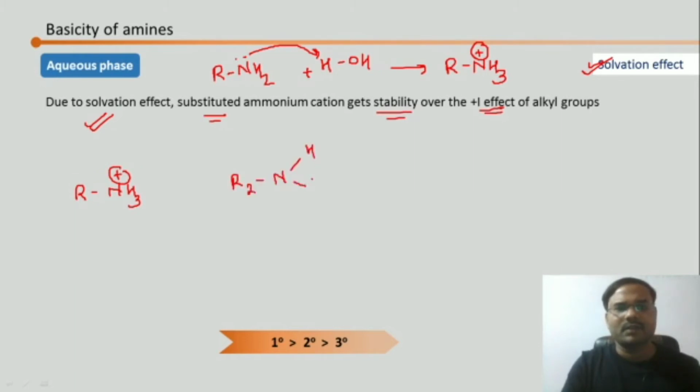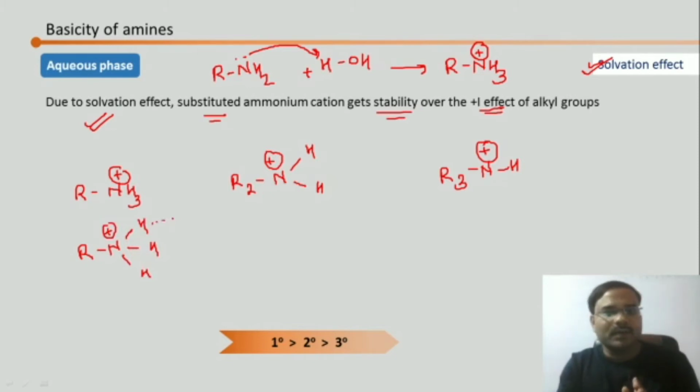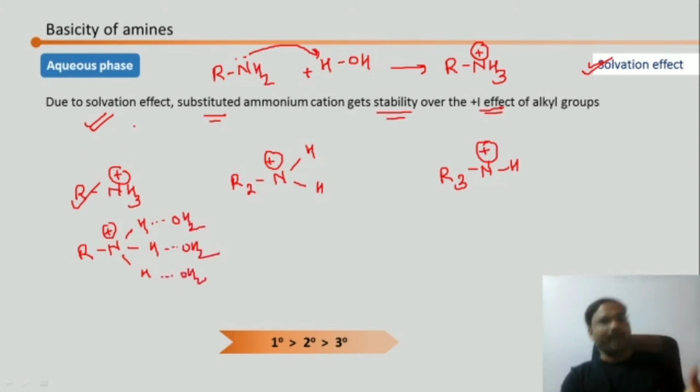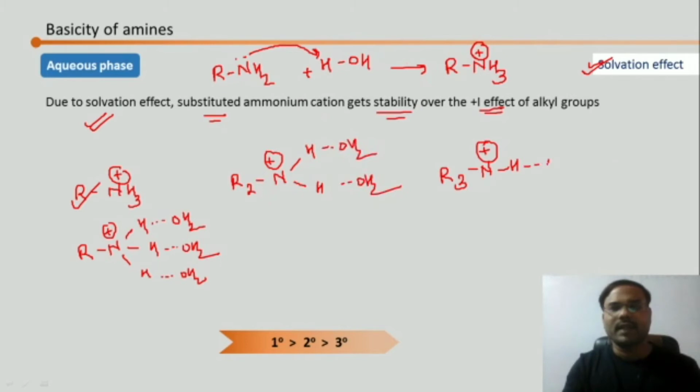Okay, let's draw those hydrogens separately. And for tertiary we are going to have it like this. Correct? In case of primary, let me write that hydrogen separately. These hydrogen atoms can form a hydrogen bond with water molecules present in the solution. So the ammonium cation of primary can form 3 hydrogen bonds. Here we can have 2, and here we can have only 1 bond.